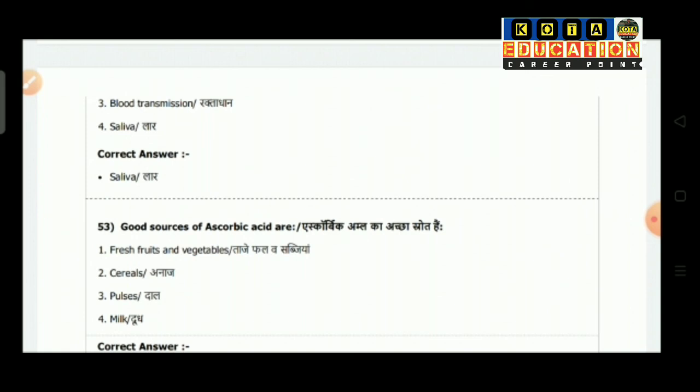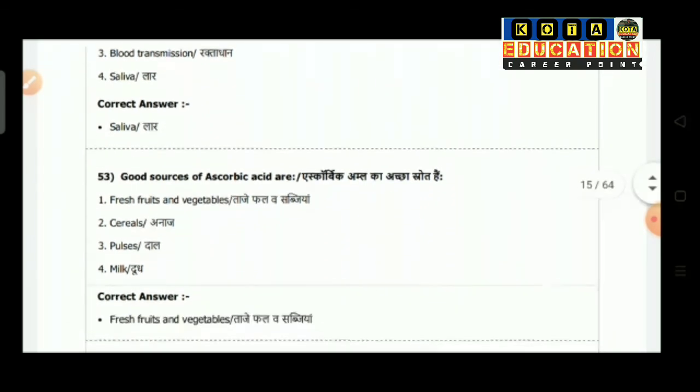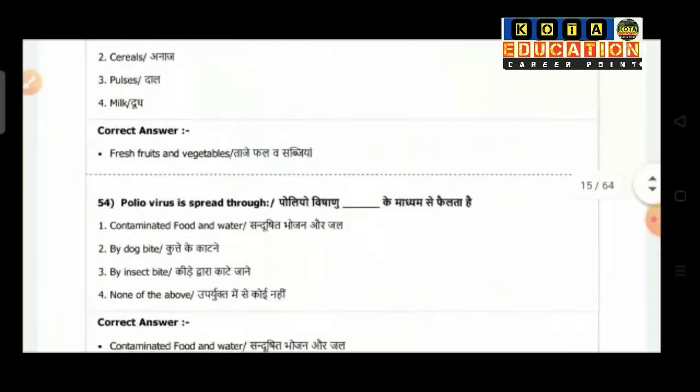Question number 53: good sources of ascorbic acid are. Option 1 is fresh fruits and vegetables, option 2 is cereals, option 3 pulses, option 4 milk. So the correct answer is fresh fruits and vegetables.